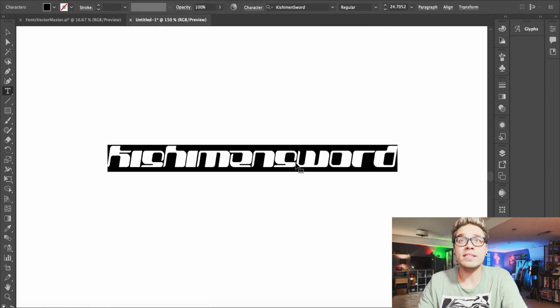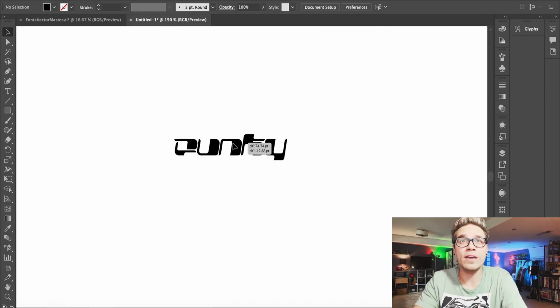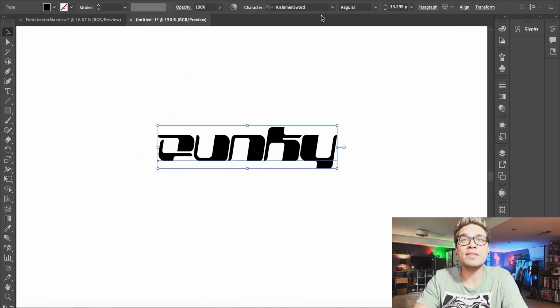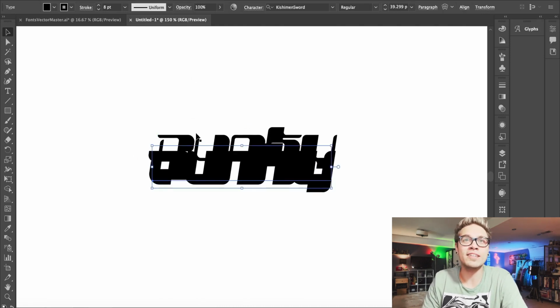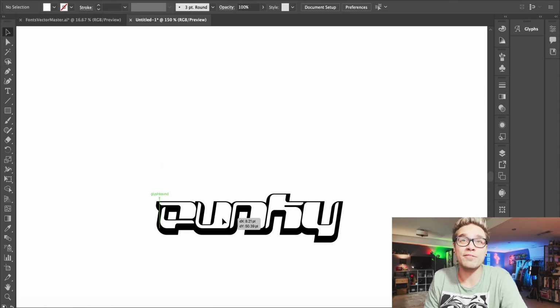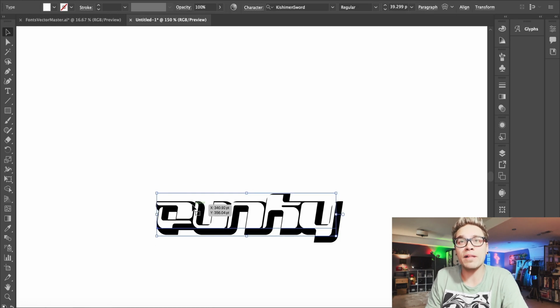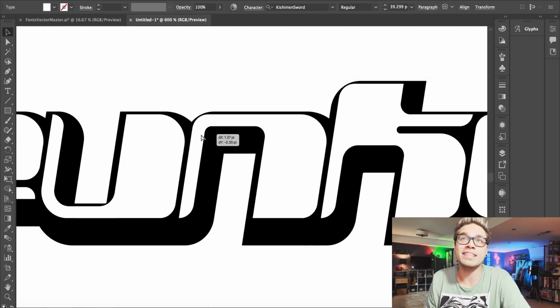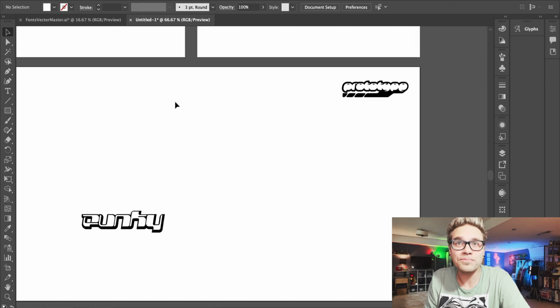So our next one is Kishimen Sword, which is also a really creative name that's a little bit harder to read. So we'll just change it to Funky. And we'll do the same thing we did on our last logo where we just have two layers. The front is just white with no stroke, and the back is black with a thick black stroke. That's how we're getting that signature Y2K look.